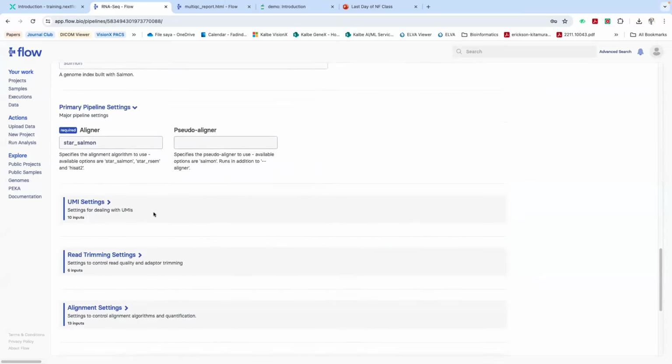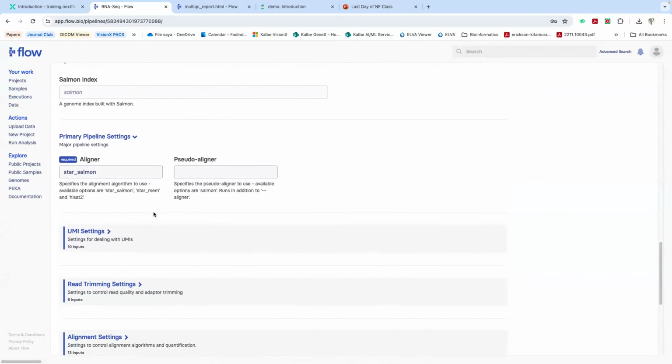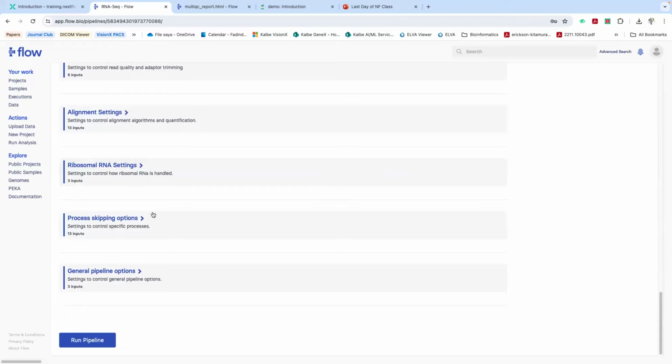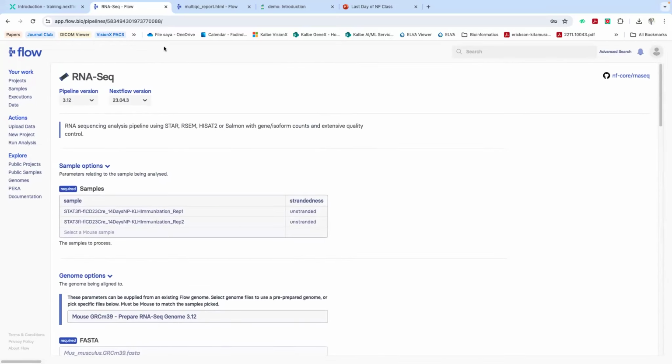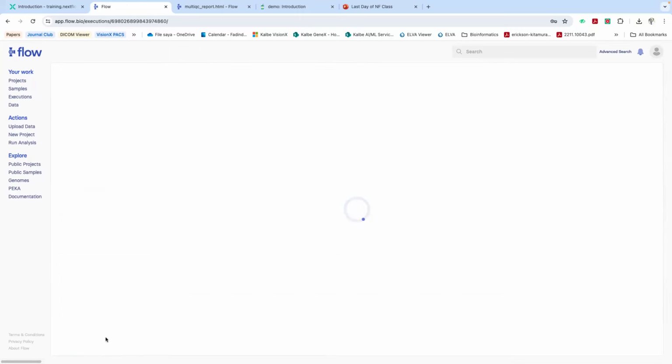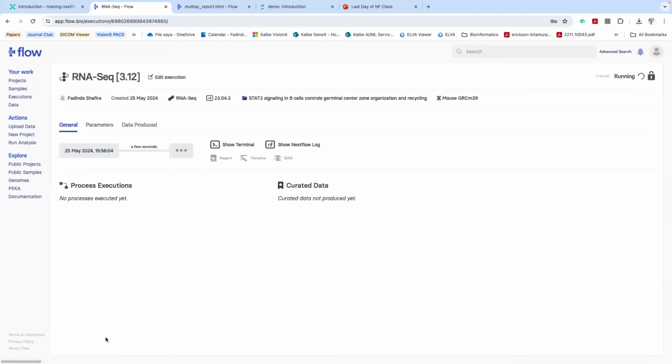And if we scroll down, the additional settings are already predefined by flow.bio in this RNA sequencing pipeline. So we can click run pipeline, and the job scheduler will take on our job execution, and the computing unit will execute our pipeline. And we can monitor our execution in the execution submenu in here.